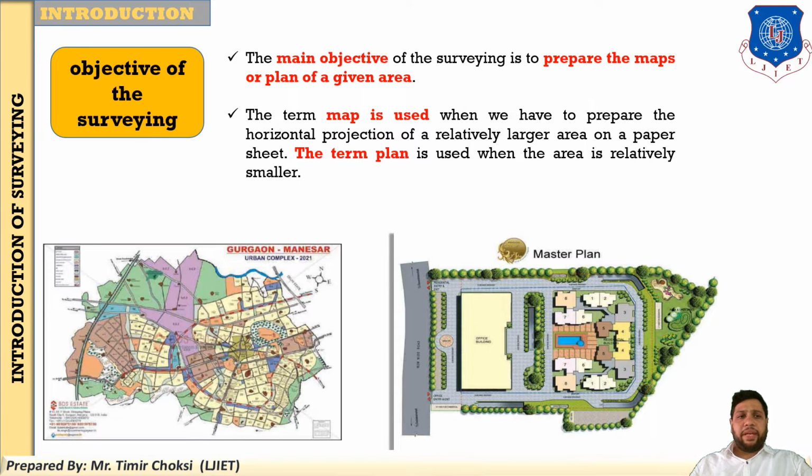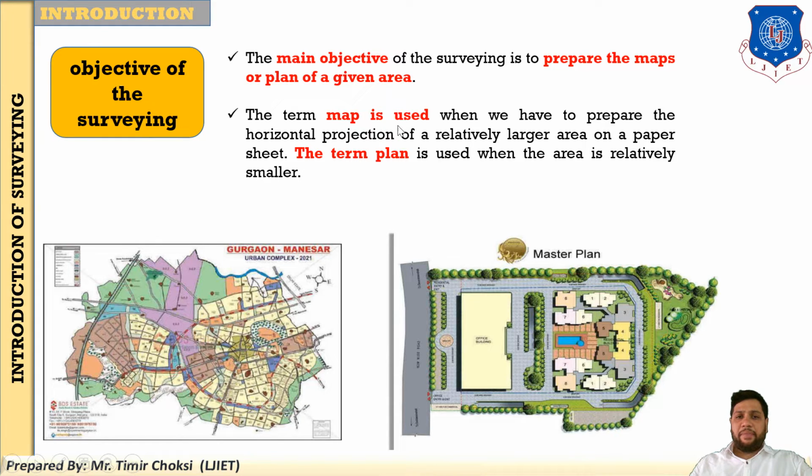Now the major part will be the objective of the survey. This is the basic funda. This is not asked in GTU as a question like what is the objective of the survey, but this is the basic funda. The main objective of surveying is to prepare the map or plan. You have already understood this, I have already explained it in the definition. After any type of surveying, our main goal is to prepare the map or plan. Then what is the difference between plan and map?